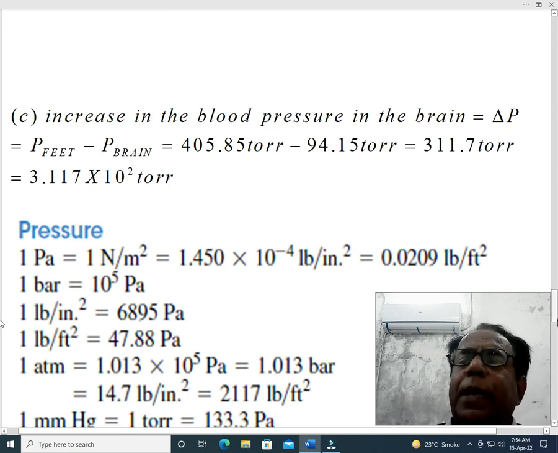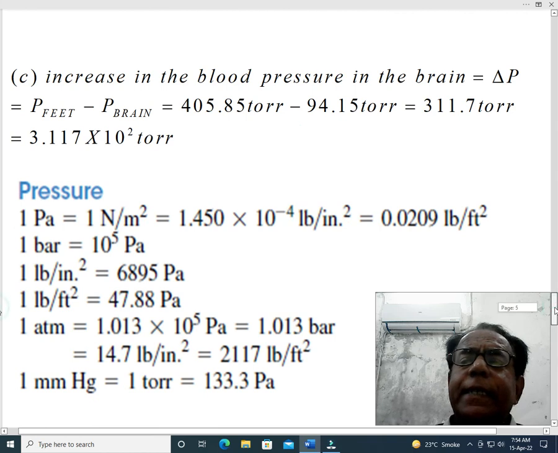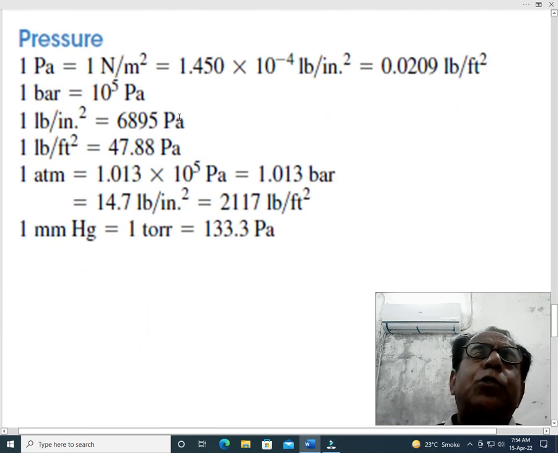This is just a matter of discussion, not a necessary matter. Next is a table which we have shown many times in our previous problems. Here it was used that 1 torr is equal to 133.3 Pascal, and moreover 1 Pascal is equal to 1 Newton per meter square.